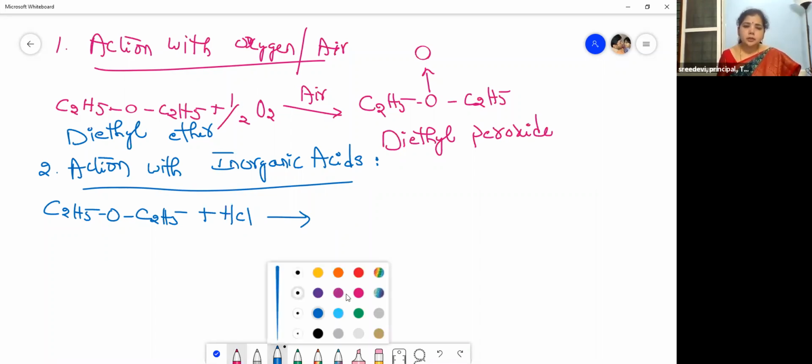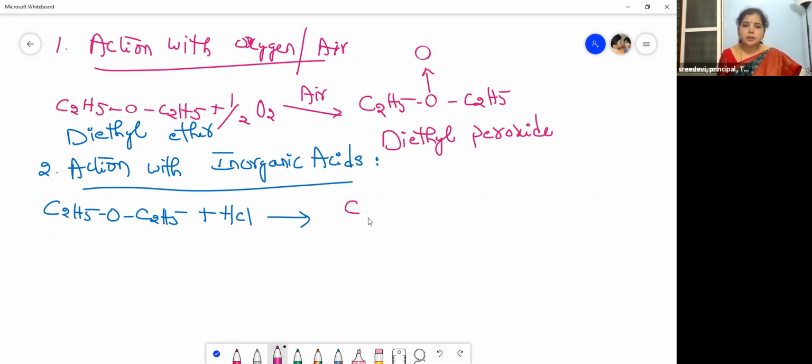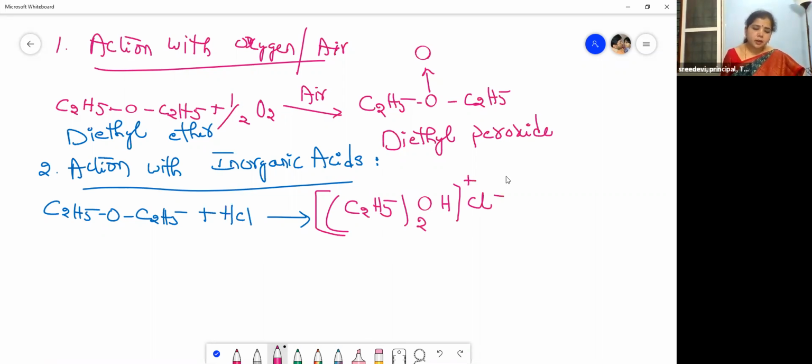C2H5 taken twice, OH plus, Cl minus. So what is this? It is an oxonium salt. This is the action with inorganic acid.